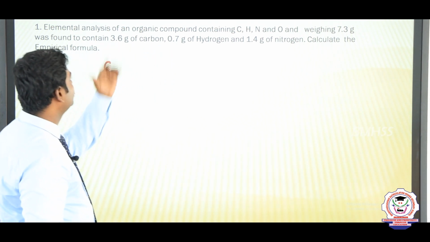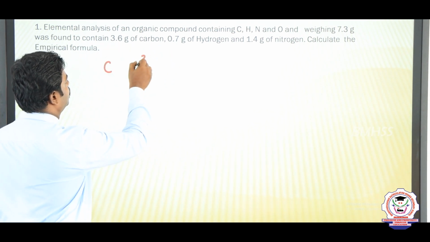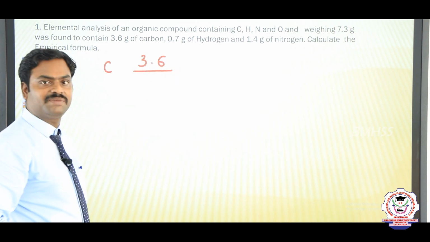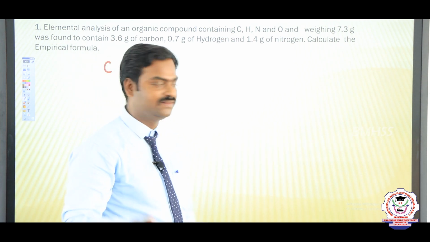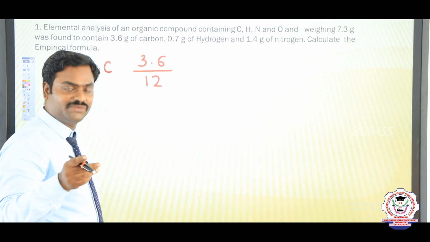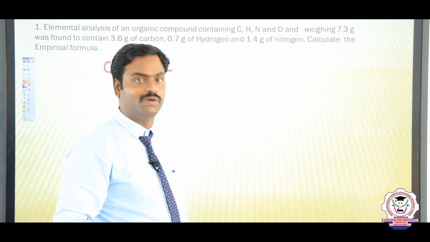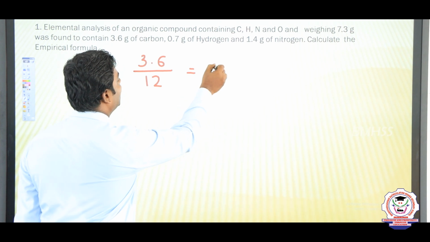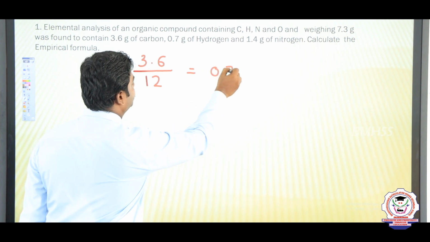For carbon, the given mass is 3.6, and we divide by the atomic mass of carbon, which is 12. So in this way we can easily calculate the mole: 3.6 divided by 12 gives 0.3.